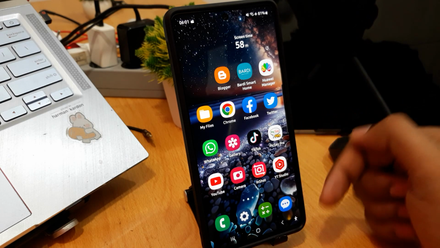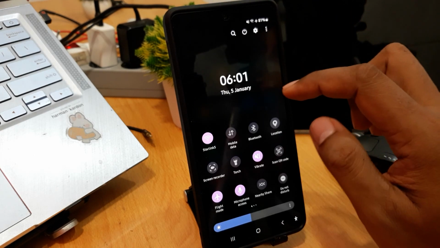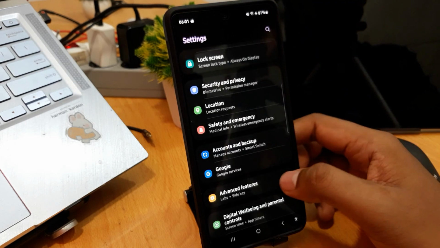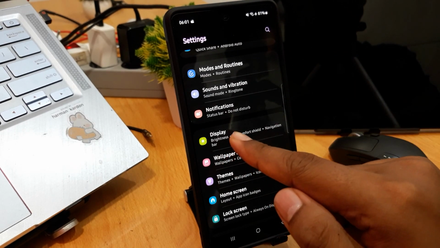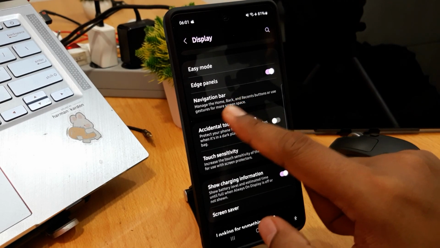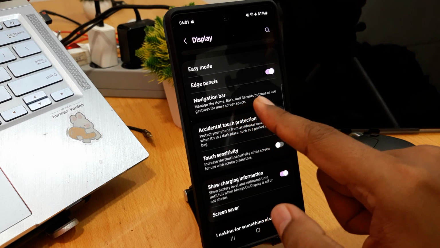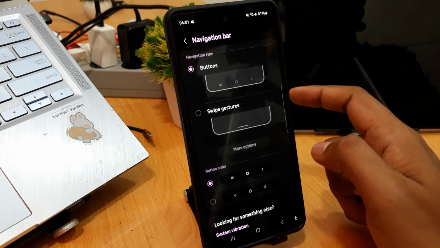To change your navigation bar like this, you can open your system setting of Samsung phone and then choose a display setting, and then you can see navigation bar, manage home, back and recent button, or use gesture for more screen space like this.